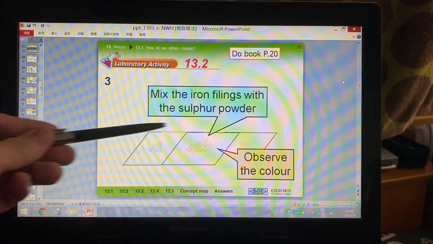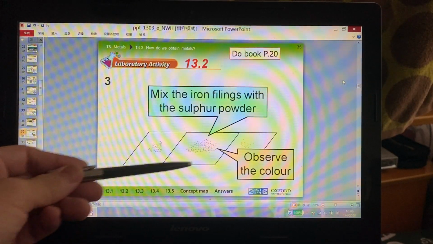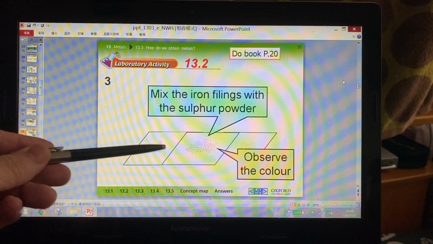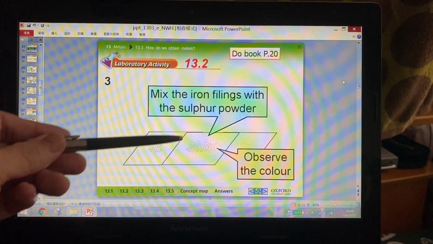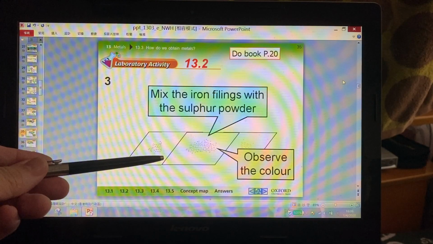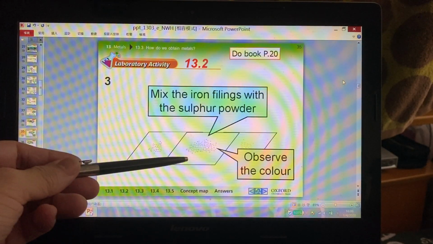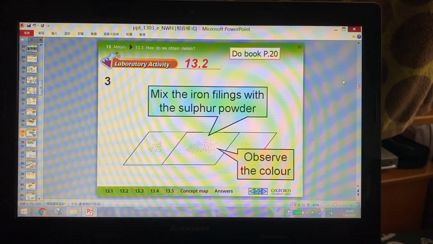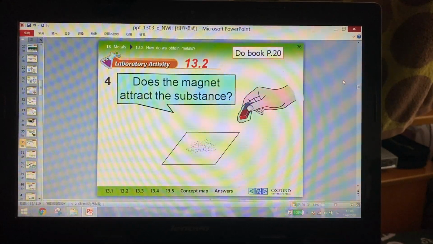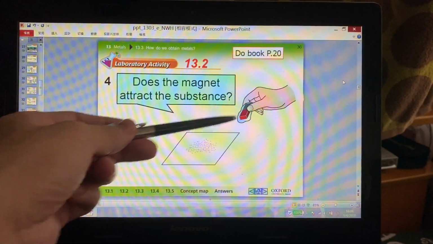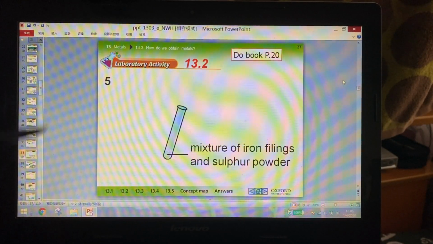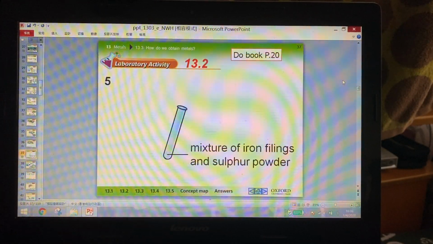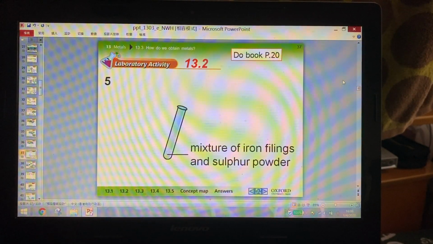And then we mix the iron filings and the sulfur powder together. Now, the iron and the sulfur just mix together. Iron is still iron. Sulfur is still sulfur. They are just put together. Okay? Now we use a magnet. You will see that the magnet can attract the iron but cannot attract the sulfur.